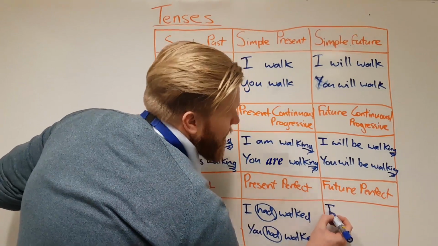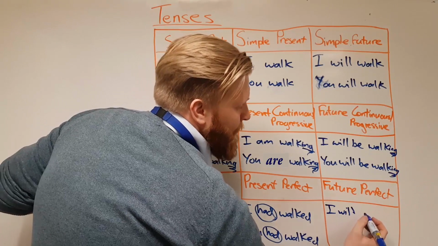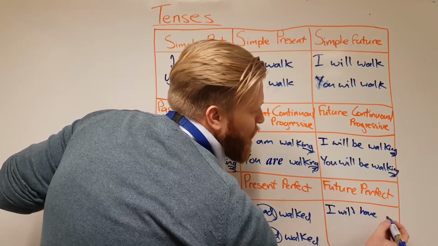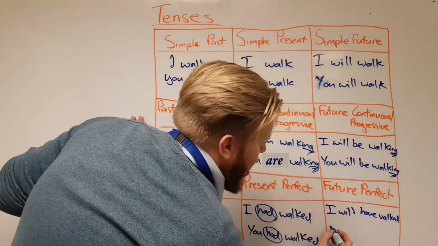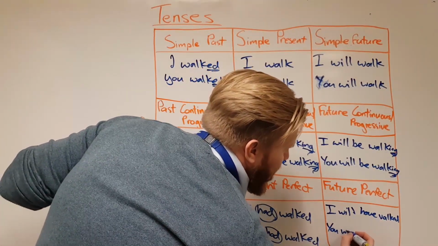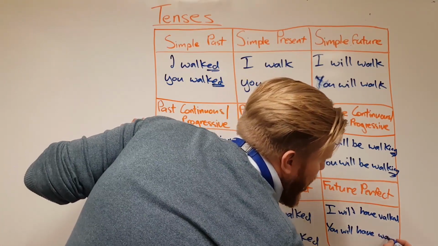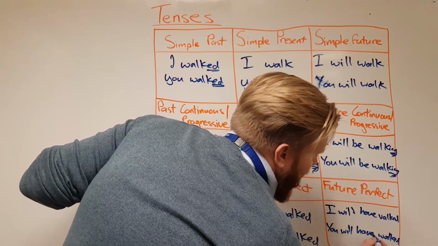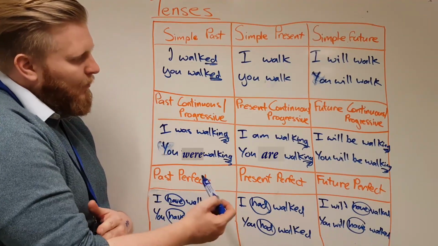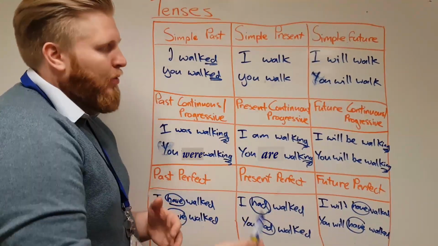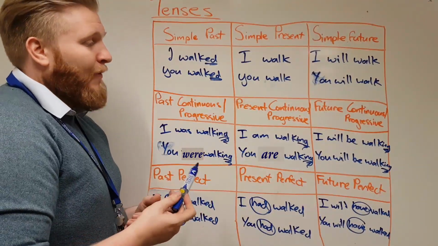And with our future tense, we have our I will again to say, make sure it's happening in the future. But we use our have as well. I will have walked. You will have walked. Okay, again, we've got our haves. So as you can see there, we have our haves and our hads that help us recognise that it is the perfect tense. So those are the tenses that you need to look at and remember, being able to recognise,